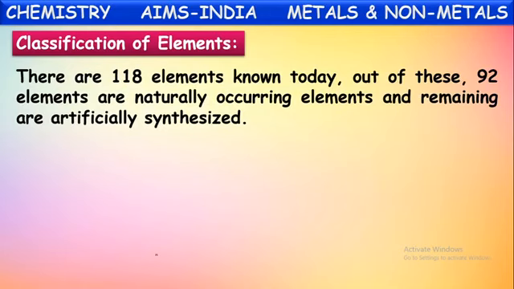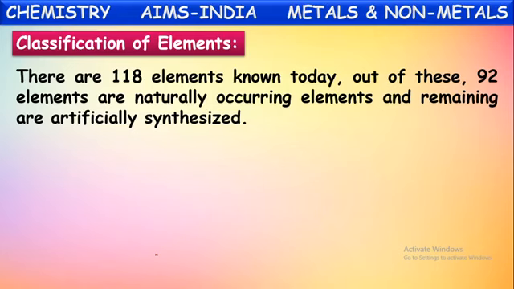There are around 118 elements known today. Out of these, around 92 elements are naturally occurring elements and the remaining are artificially synthesized. What does it mean here? Out of 118 elements, 92 elements are available in nature, in the combined form or in the elementary form.